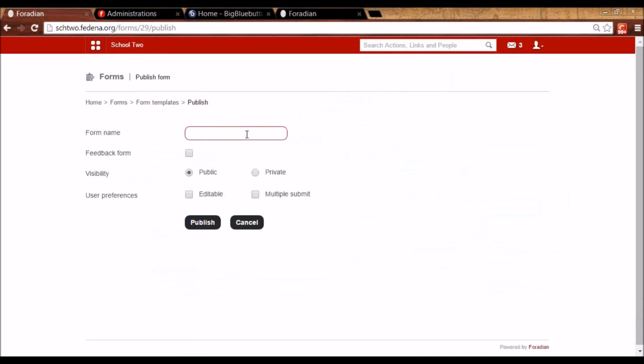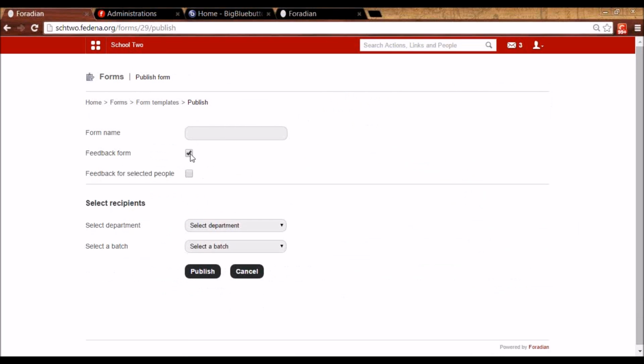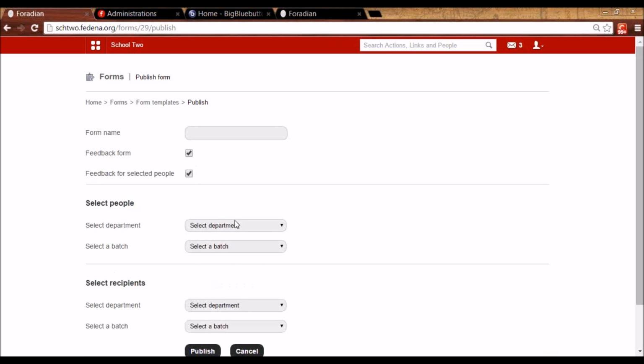I can give the name of the form. Now the form can either be public, private, or feedback. Public means it will be available for all the users. So you will not be asked to select target audience. Private means you have to select the recipients. And feedback form means you can make it targeted to few employees and you can ask few other employees to be able to fill that form.